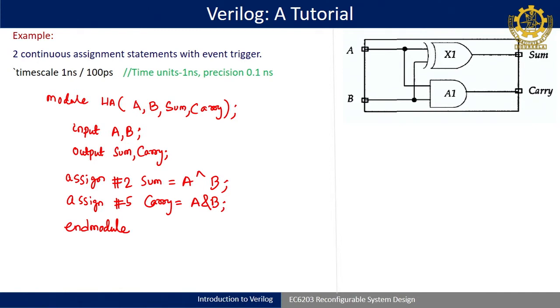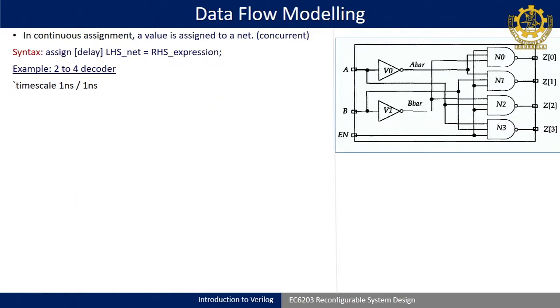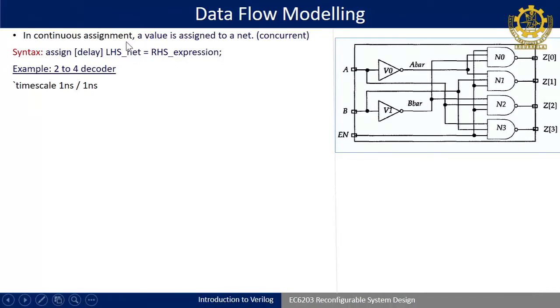Now I will go into detail of data flow modeling. As it is a tutorial class, we will take one example of each modeling style, so that an overall idea will be there in your mind. Then we will go into detail of each construct of the individual modeling styles. In data flow modeling, which is called the continuous assignment statement, generally we use the data type net. What a net is we will see. There is a data type called wire. We define wire as a net to hold the values.